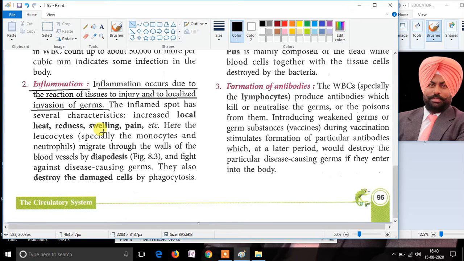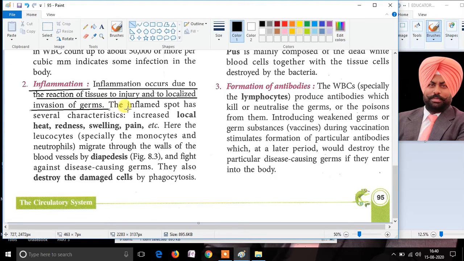Whenever the germs enter into the tissue, to destroy that bacteria or germ, WBCs ooze out at that place and perform phagocytosis, which leads to inflammation. Inflammation is the reaction which occurs between the tissue and the germs.